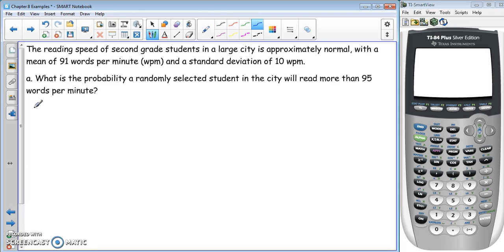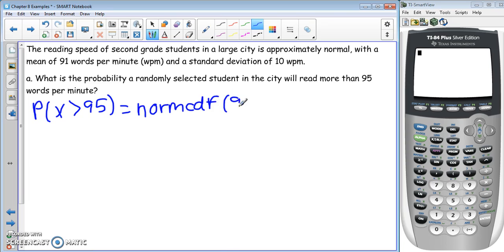So we're looking at the probability that x is greater than 95. So we're going to do normal CDF. And our lower bound here is 95. Upper bound is 1E99. The mean is 91. Standard deviation is 10. So let's calculate that there.